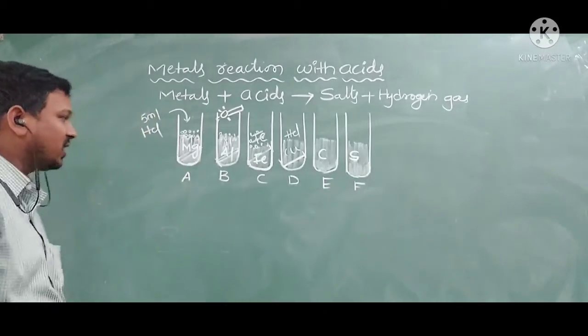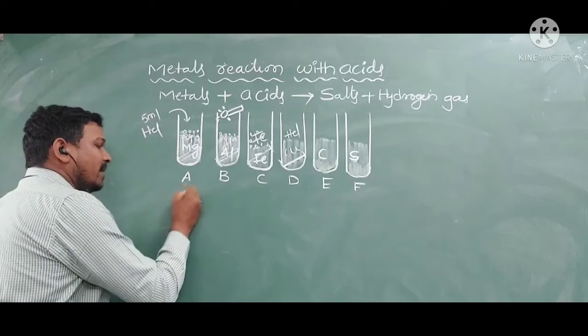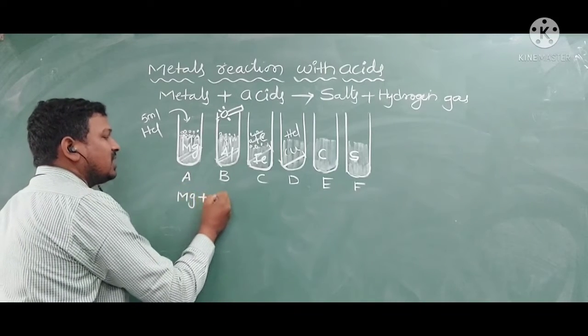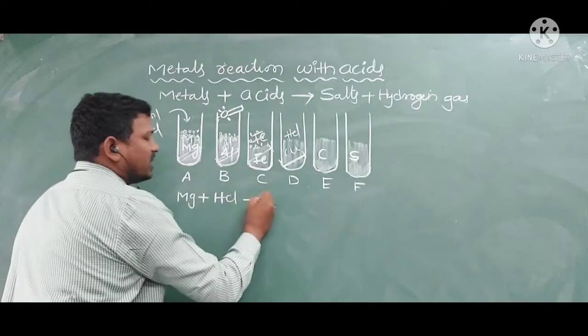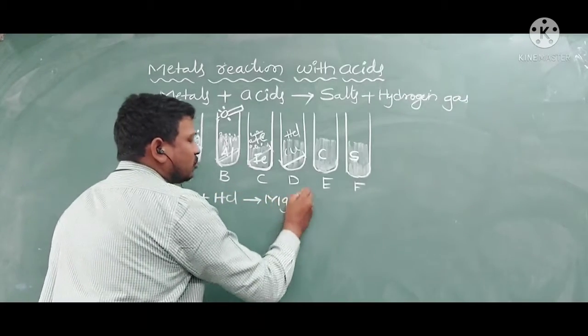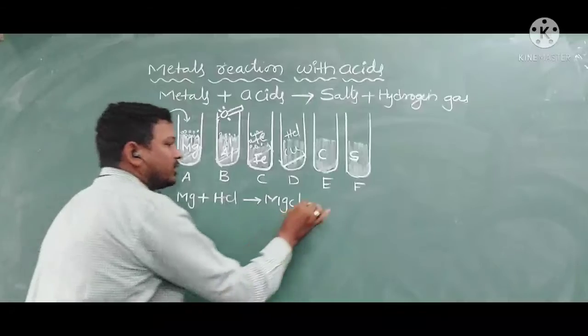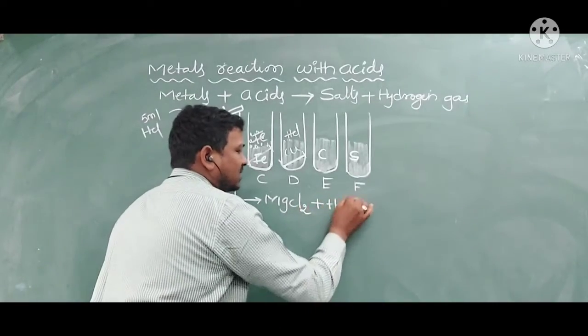Now, if I write the equations: when magnesium reacts with the HCl, it produces magnesium chloride, the respective salt, plus hydrogen gas.